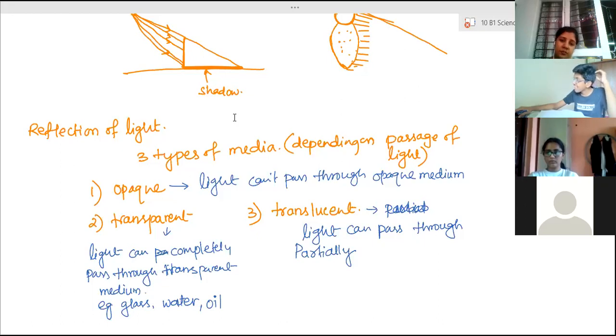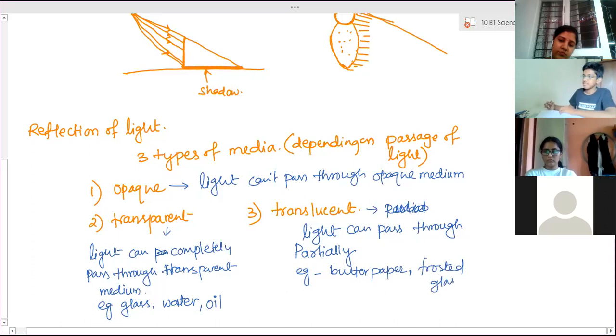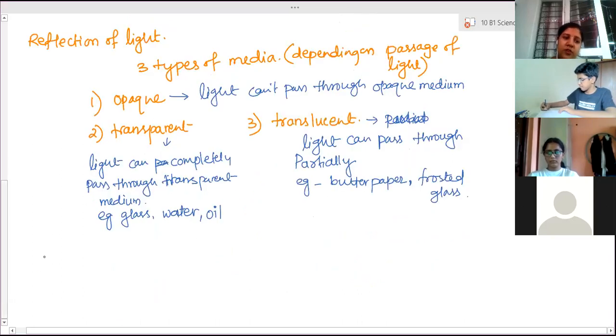Then here, examples are butter paper, frosted glass. Then next we have to see reflection.